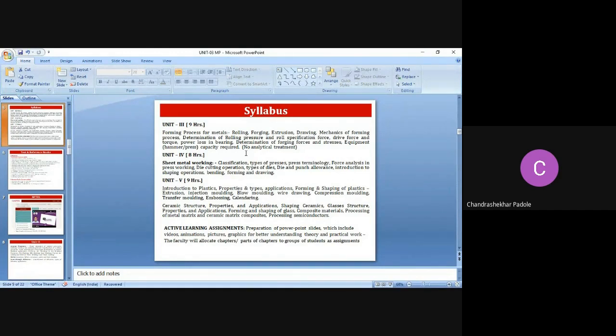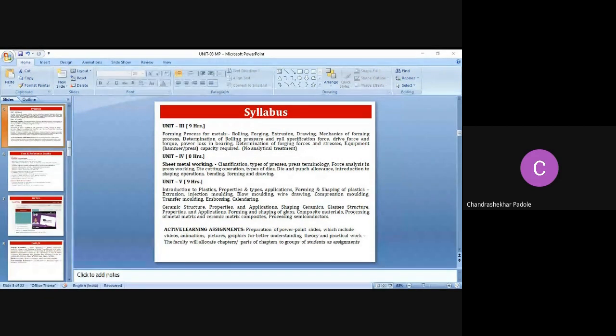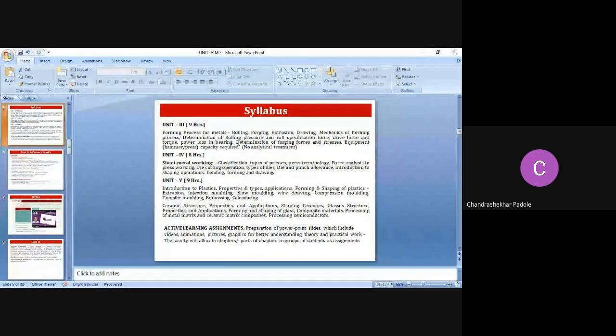Then unit number 4, sheet metal working. In unit number 4, classification, types of presses, what are the different types of presses used in the sheet metal working, what is the terminology for this, how the forces work in the press working operation, die cutting operation, types of dies, die and punch allowances, introduction to shaping operation, bending, forming and drawing. All this we have to study.